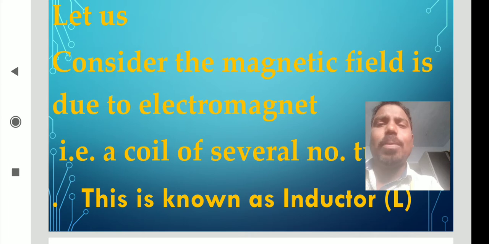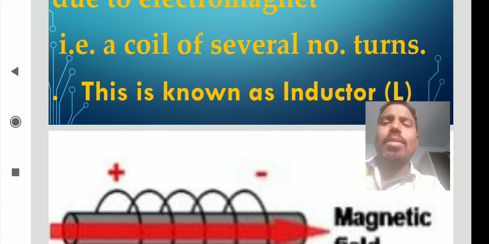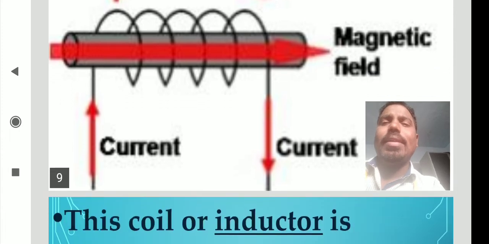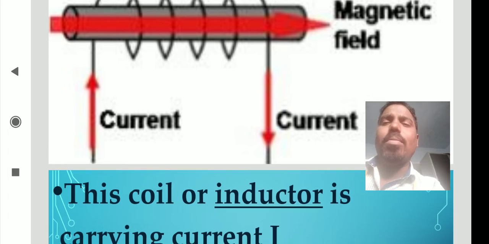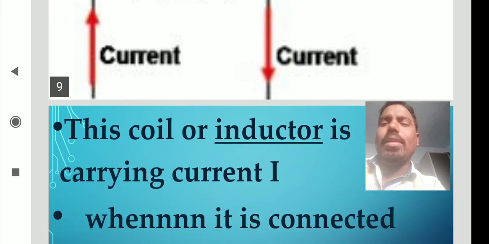The inductor symbol is L. Current flows through it, and there is an associated magnetic field. A coil with winding is called an inductor.